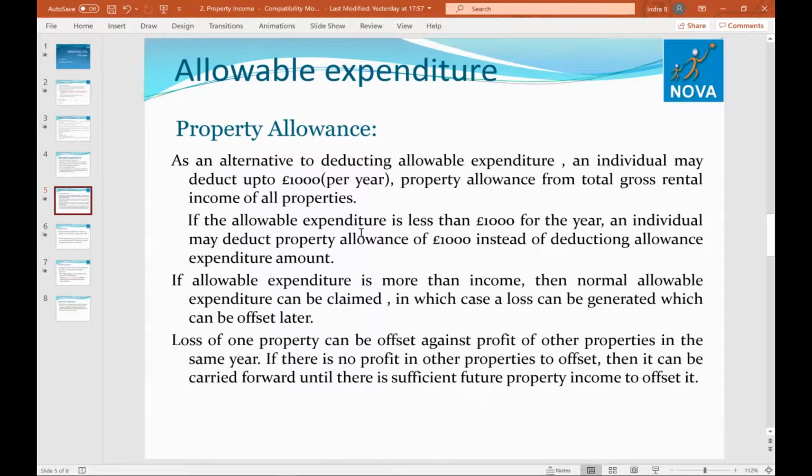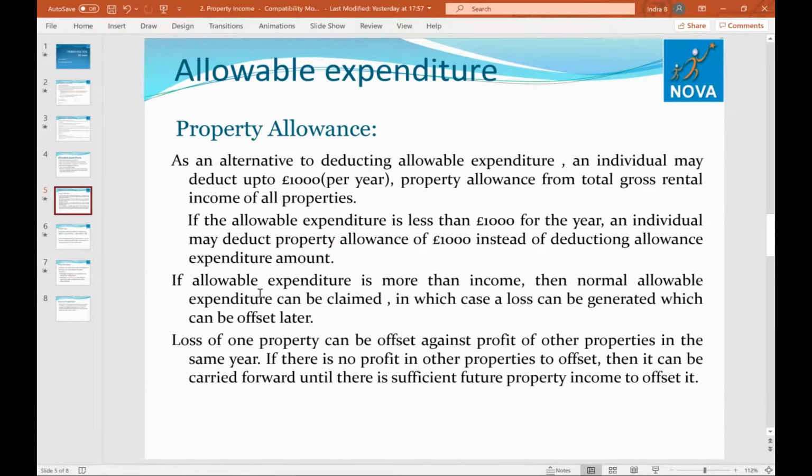If the allowable expenditure is less than £1,000 for the year, an individual may deduct property allowance of £1,000 instead of deducting the allowable expenditure amount. If allowable expenditure is more than income, then normal allowable expenditure can be claimed, in which case a loss can be generated which can be offset later.